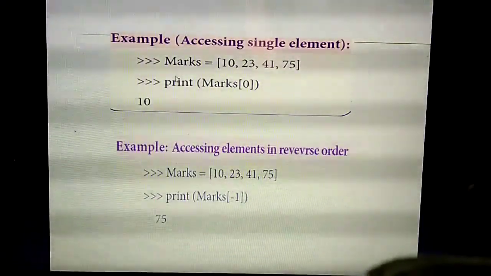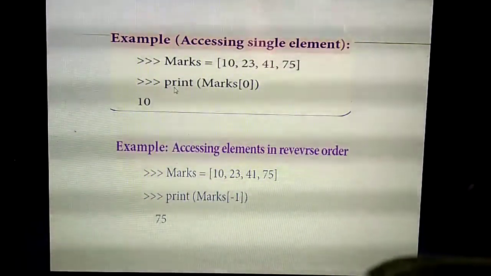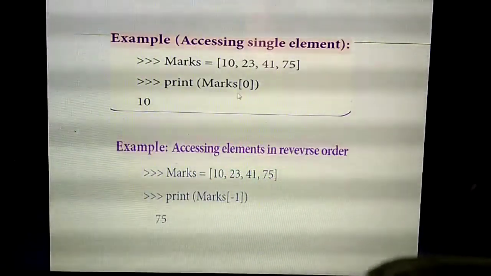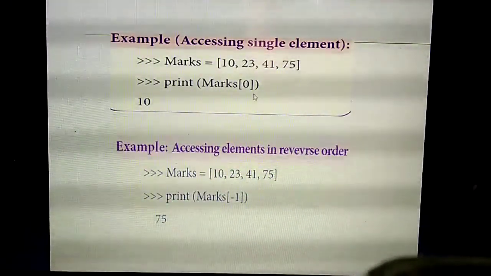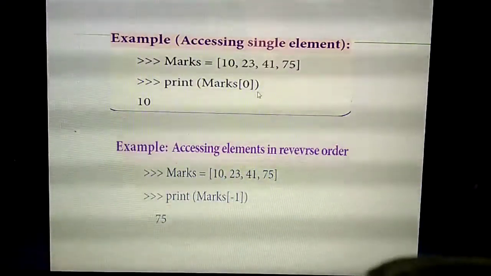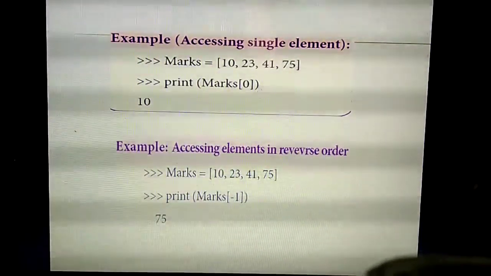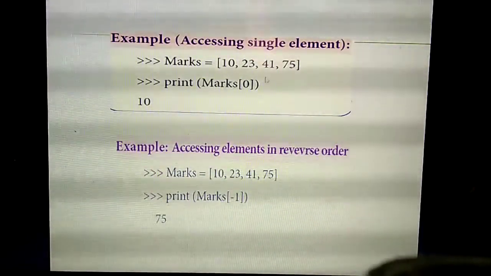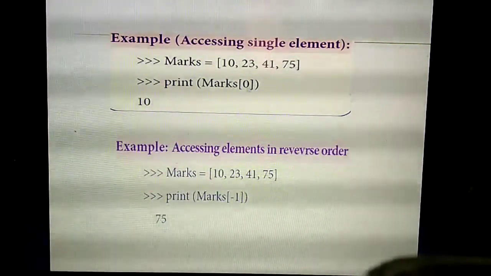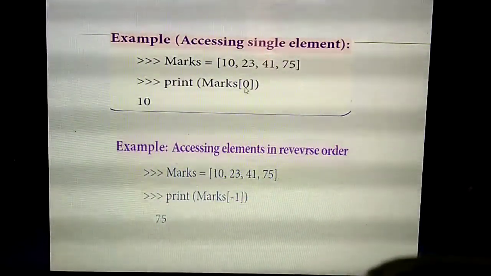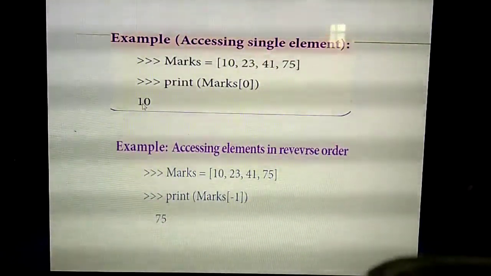What's the next step? Inside the print statement you need to give the list variable, marks of, then inside the square bracket you specify the index value. Index value always starts with 0. So 0, 1, 2, 3. So for the first value, which index value do you specify? 0. Now you run the program. What output will you get? 10.